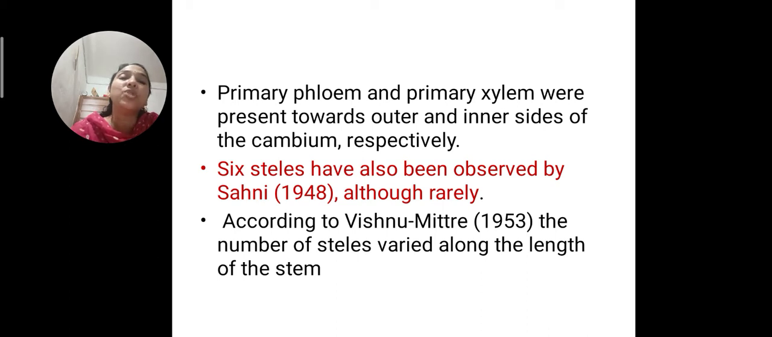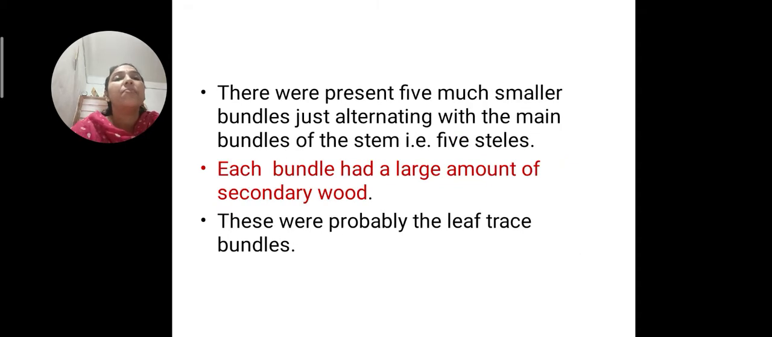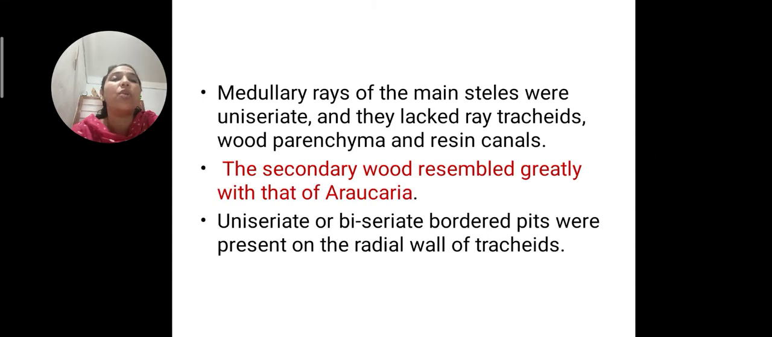Then six steles were observed by Sahni in a rare case, not all. Okay. According to Vishnu Mitre, the number of steles varied along the length of the stem. Then five is the typical condition, and each bundle has secondary wood, which I have already shown in the picture. When you take a bundle, you can see the secondary wood and also the leaf trace.